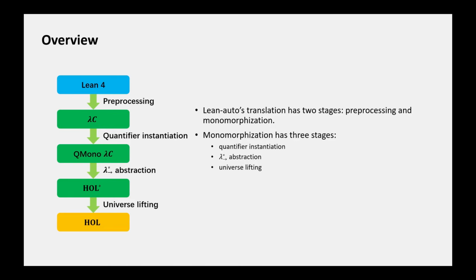Here, HOL star stands for higher order logic with universe levels. There is no fundamental difference between HOL star and HOL, and we only included HOL star here for an accurate representation of LingAuto, since LingAuto needs to handle the prevalent universe levels in Ling4.